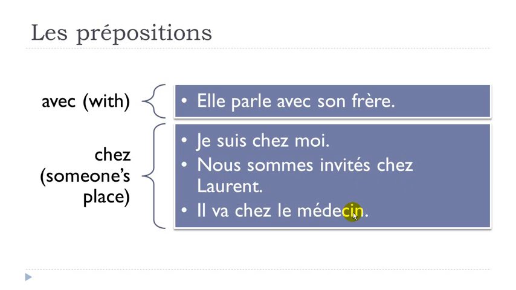Okay, and so it will work the same way if we want to talk about, for instance, here the doctor, or then we can say le boulanger, le boucher. Normally we tend to use this chez if we're talking about little shops or offices, and traditionally, or before, the person used to live either above or behind or in this place. Okay, so that's the reason why we tend to use this chez, because it is connected to the person more than to the shop itself. So, il va chez le médecin.